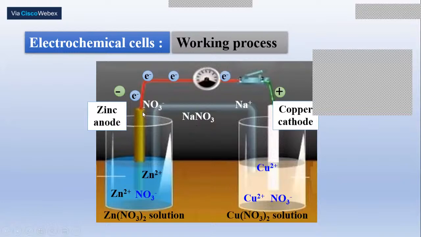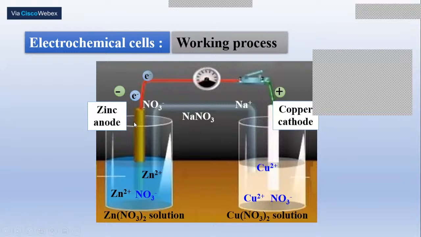The moment you do so, what happens? The zinc electrode acts as anode and the copper electrode acts as cathode, because the potential of the zinc electrode is lesser than that of the copper electrode. Therefore, whenever any two electrodes are connected like this, out of the two, the electrode having the lesser potential becomes anodic in nature, and the electrode having the higher potential becomes cathodic in nature. The moment this is done, at the zinc electrode oxidation takes place, and at the copper electrode reduction takes place.